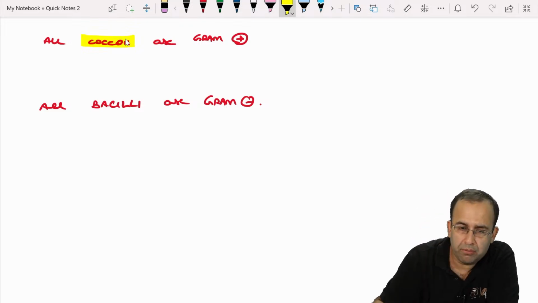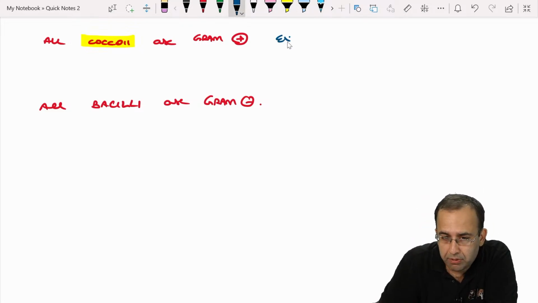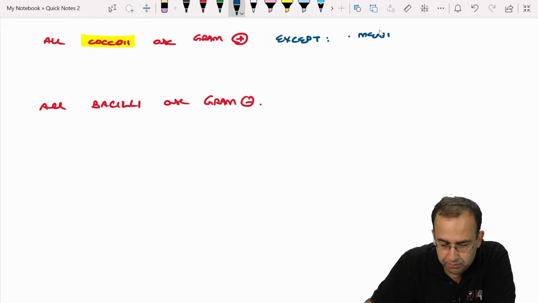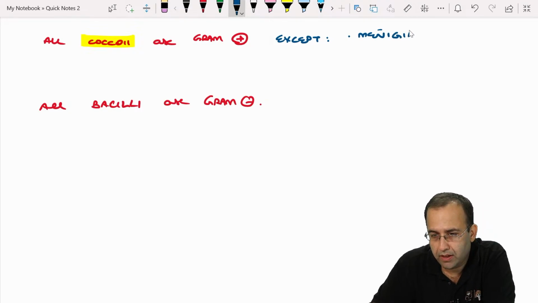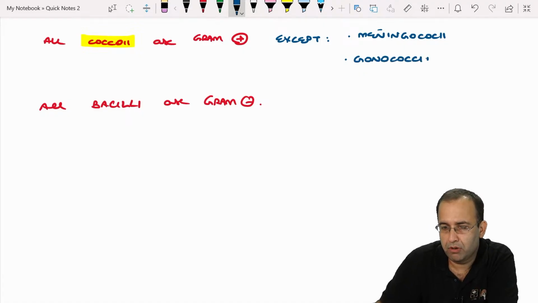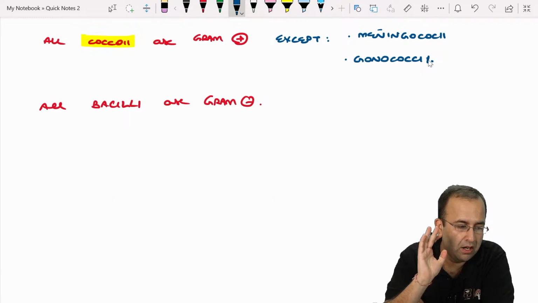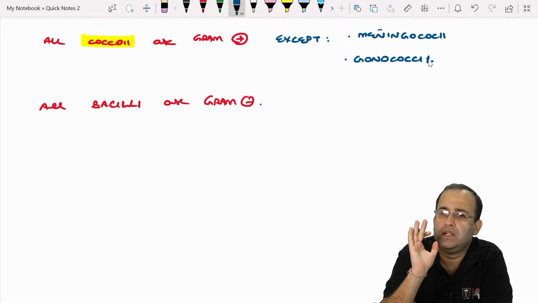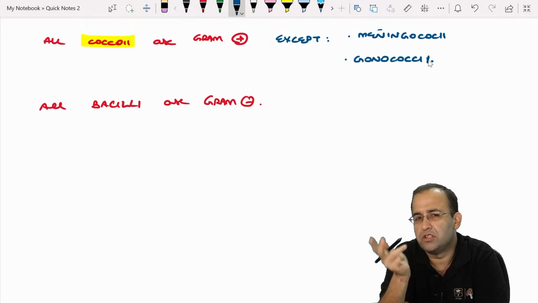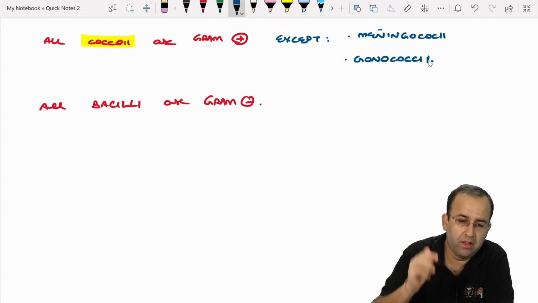All cocci are gram positive, except the gram negative cocci, that is meningococci and gonococci. Very, very important, and we'll do them in detail as gram negative cocci. It's a separate chapter, the second chapter of our systemic bacteriology.